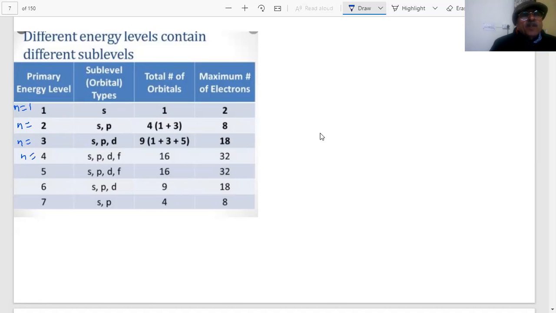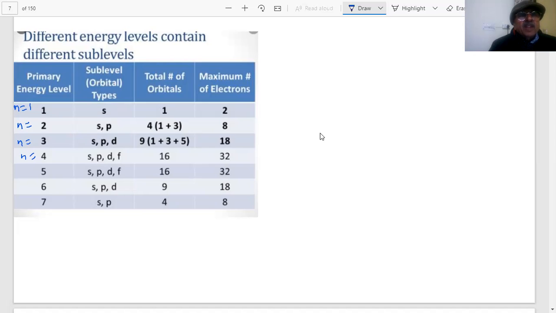When n is 2, you have two subshells, S and P. In S, you have one orbital, and in P, you have 3 orbitals. Total orbitals in n equal to 2: 1 plus 3, 4 orbitals. So maximum electrons, 4 into 2, 8.